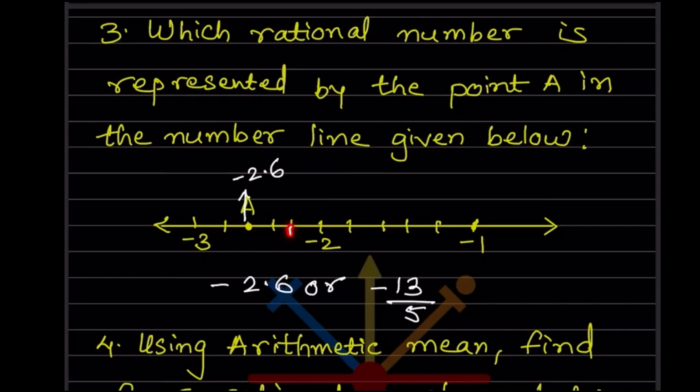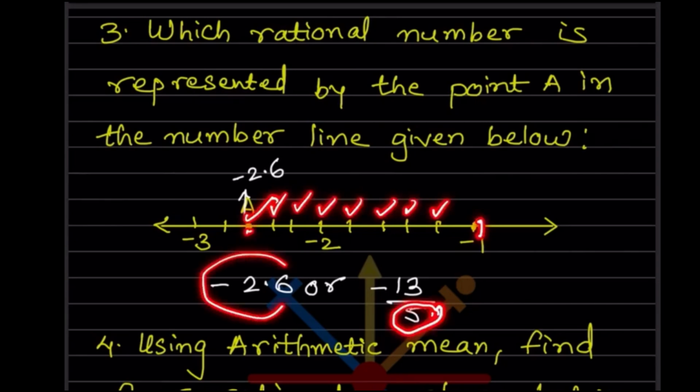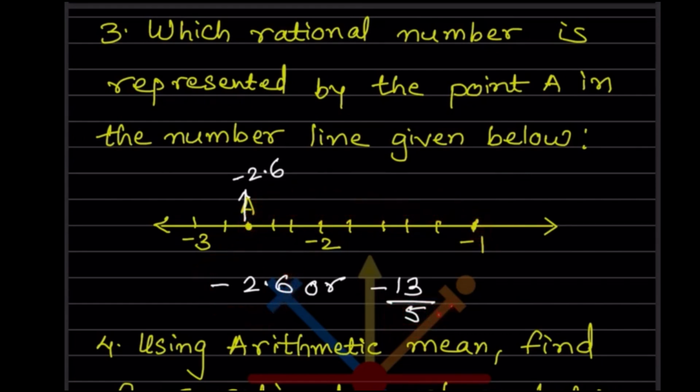So minus 2.2, minus 2.4, minus 2.6, minus 2.8, and this is going to be minus 3. So this point is going to be minus 2.6. And this can also be written as, suppose we start from 0 somewhere, 1, 2, 3, 4, 5, 6, 7, 8, 9, 10, 11, 12 and 13. So 13 divisions and 5 in each, so we can also write this as minus 13 by 5. Either you write minus 2.6, or it can also be written as minus 13 by 5.